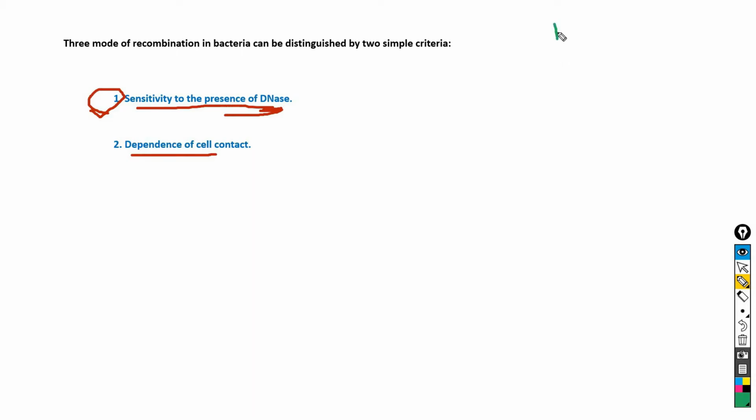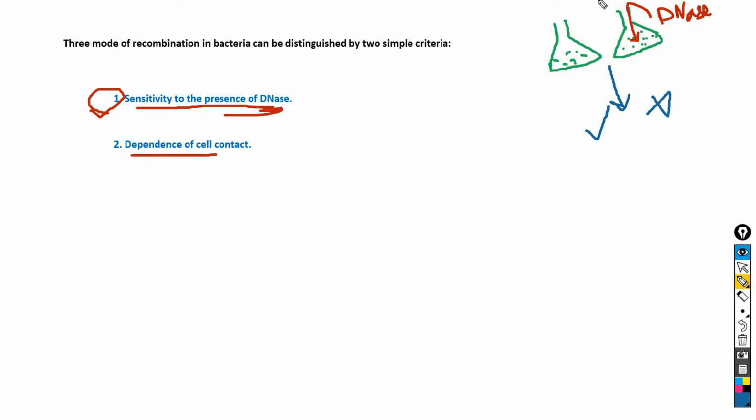Suppose there are two media in which bacteria involved in recombination are present, and in one medium DNase is added but not in the other. They are allowed to incubate, and after incubation, if recombinants are formed in the absence of DNase, not in the presence of DNase, then this type of recombination is transformation.